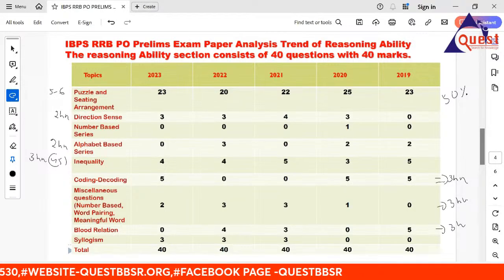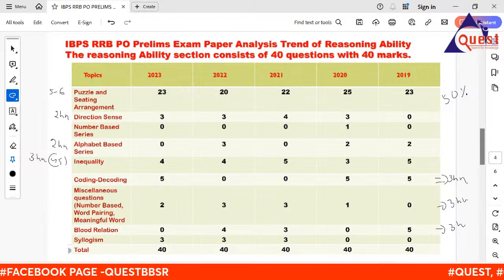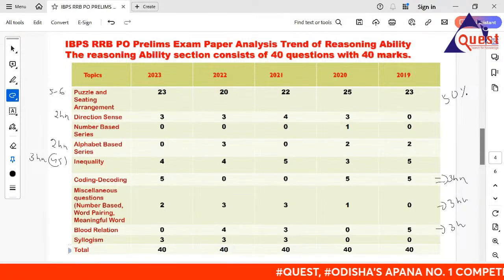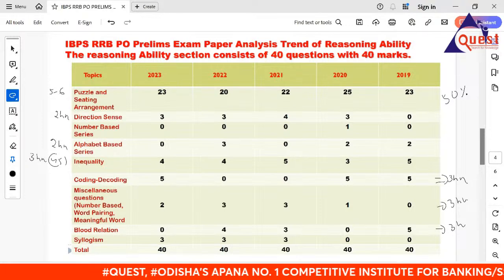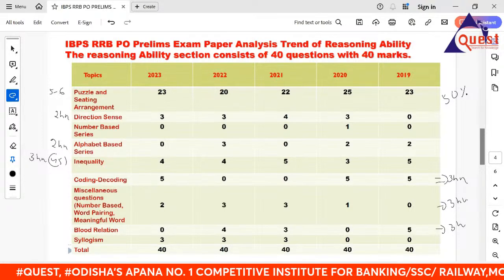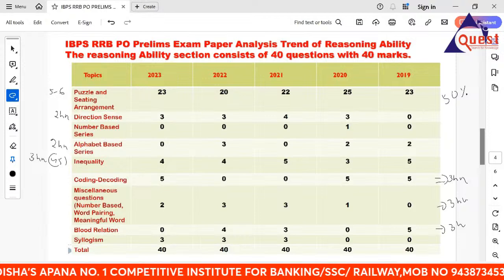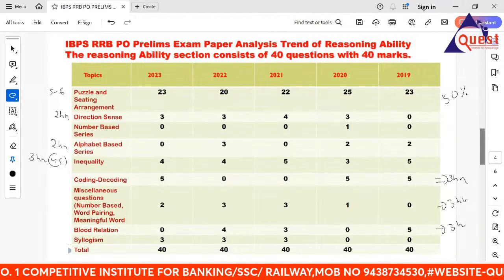But for me, if you are in the last stage of preparation and you do not know what the syllabus is, or you are a first-timer, then leave the syllabus. Don't worry about it. But do only 3 questions. Our target is somewhere around 50 to 55 for a general candidate. For the SC, ST, it is different. Clear? So I am talking from the perspective of the general candidate.